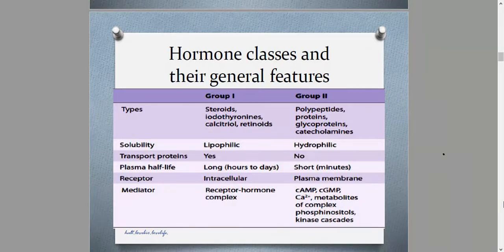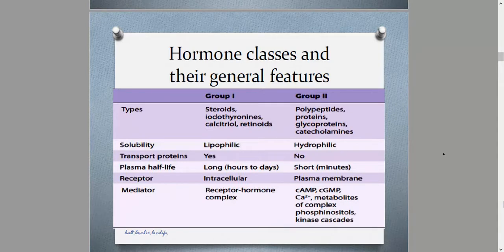So they may have very long half-lives, primarily because these hormones localize themselves inside the cell. On the other hand, for group 2, since these molecules are hydrophilic, they cannot really cross the plasma membrane of the target cell. We can expect that these hormones have shorter half-lives compared to group 1.